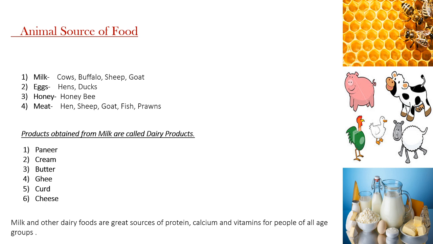And butter. When you churn, that is when you beat the cream, you get butter. You all have tasted Amul butter, utterly delicious. When you heat this butter, you get ghee. Ghee is also called clarified butter.